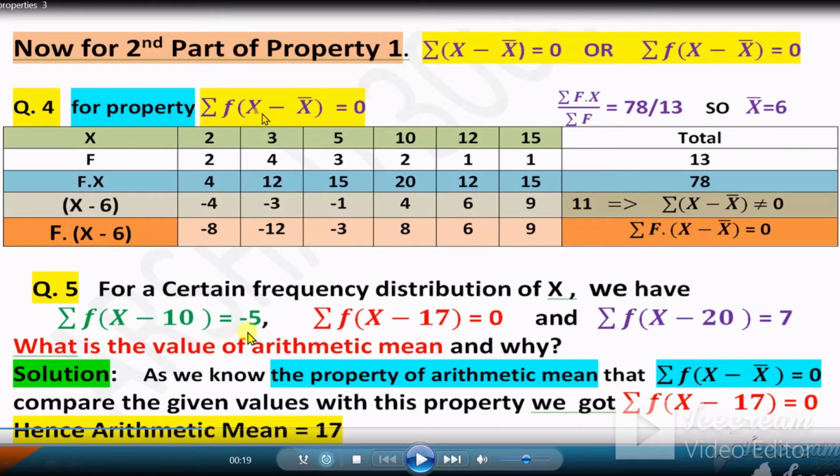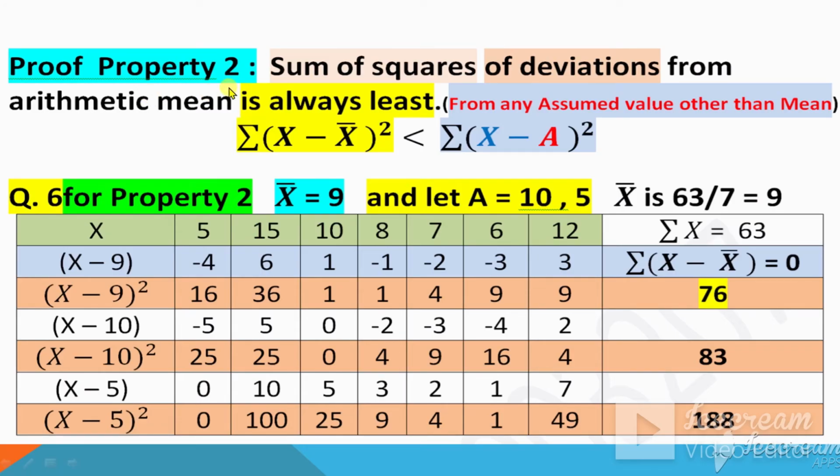The first option is equal to negative 5, the second option equal to 0, the third option equal to 7. So according to this property, our answer is located here. So we got summation f(x minus 17) equal to 0. Now compare the position of x bar, here it is 17 according to this property. So hence the arithmetic mean is equal to 17. We did the first property of arithmetic mean.